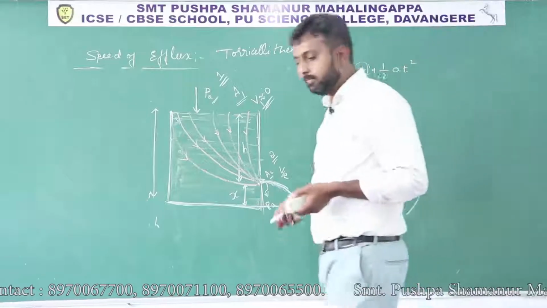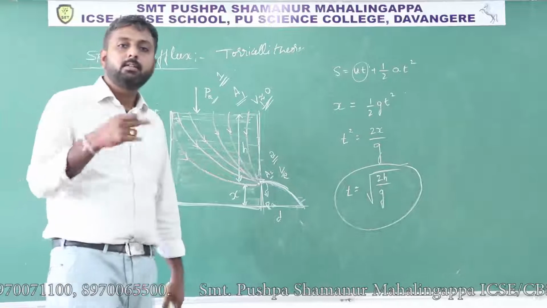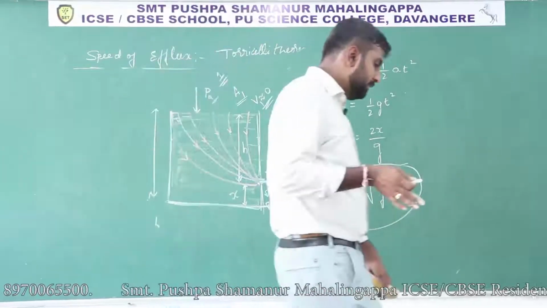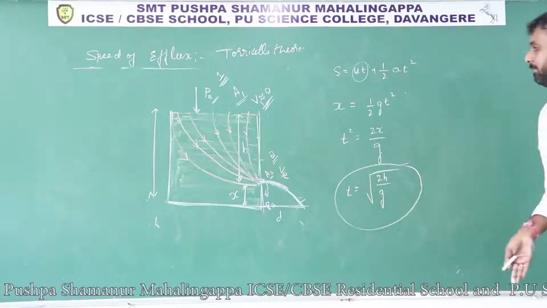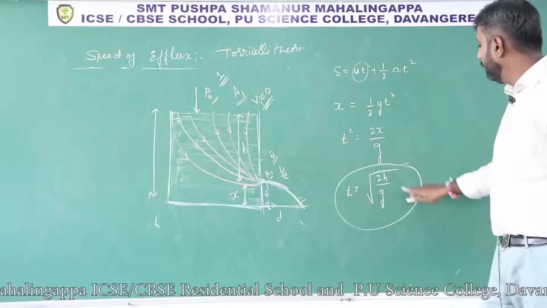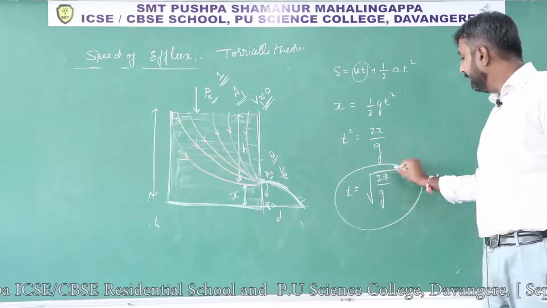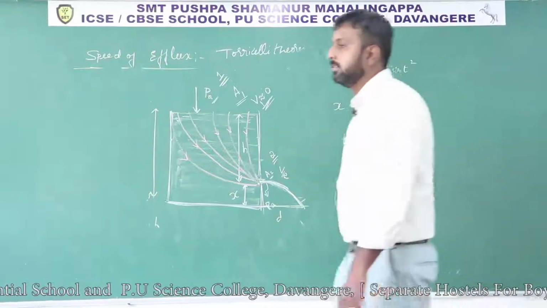So this much time it needs to reach the ground. Velocity is root over 2gh, and the time is root over 2x divided by g. So remember this concept.